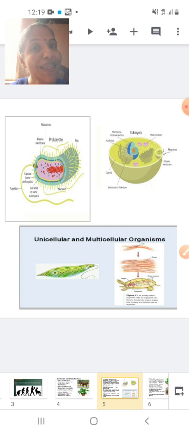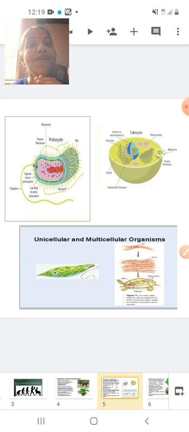If an organism has a primitive nucleus, it is prokaryotic. If it has a true and well-developed nucleus, then it is a eukaryote. Now, students, don't you feel that we can group the eukaryotes again into two types of organisms: unicellular organisms and multicellular organisms. As the name suggests, in a unicellular organism the body is made up of a single cell, whereas in a multicellular organism the body is made up of many cells.